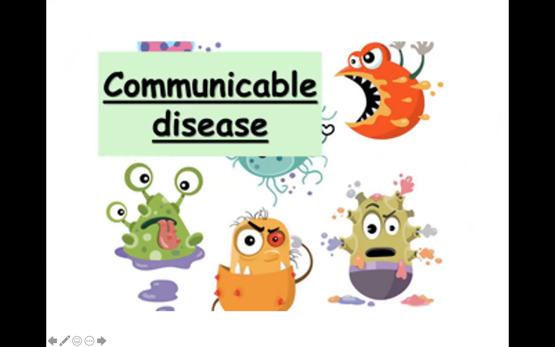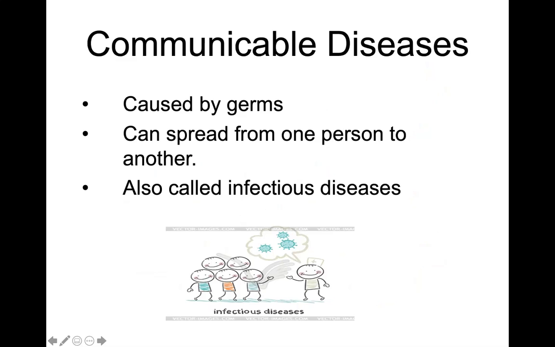What are communicable diseases? If someone in your class has a cold or an eye disease called conjunctivitis, other children in the class also get the disease, isn't it? Such diseases, which can spread from one person to another person, are called communicable diseases. They are also called infectious diseases, since they pass from one person to another. Communicable diseases are mainly caused by germs.